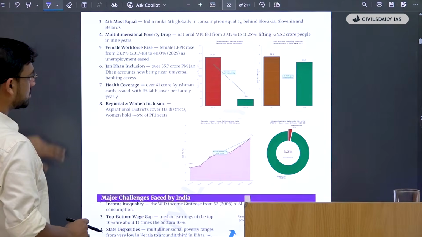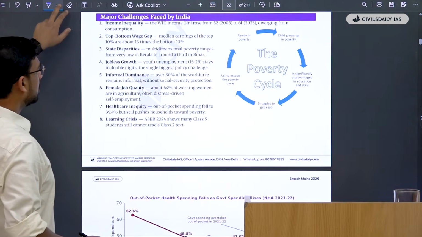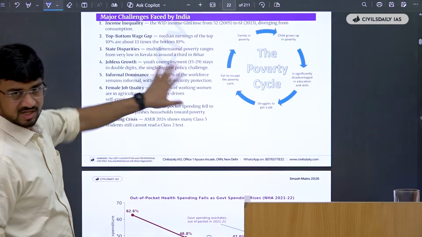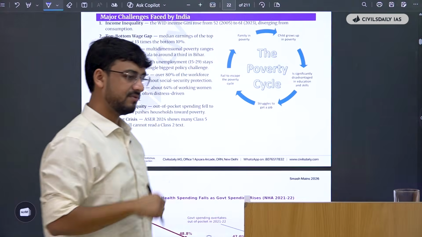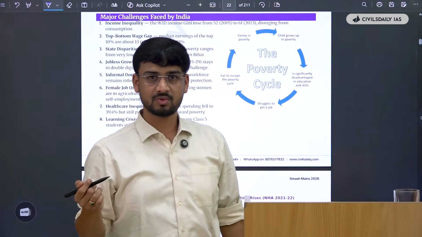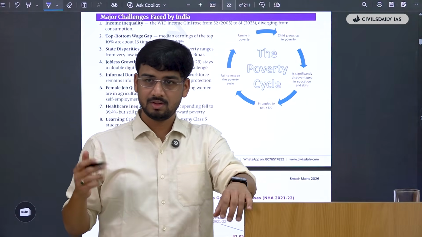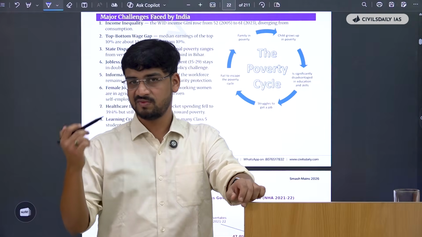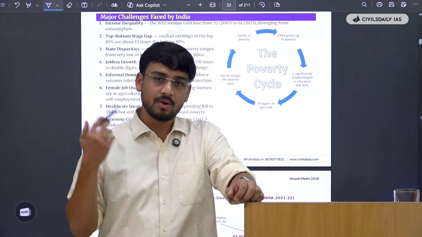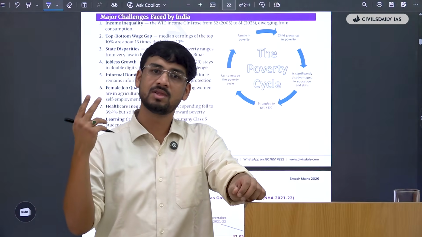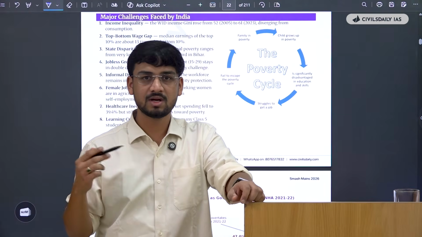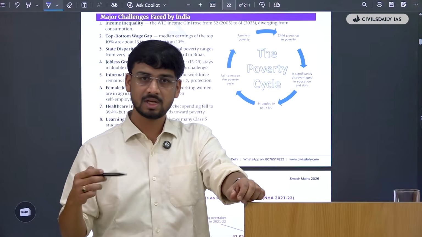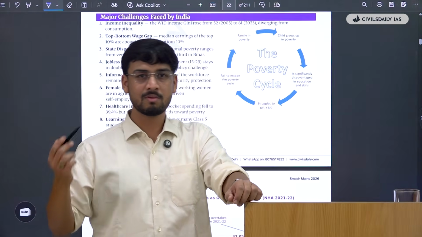Again, India's achievements, use them as value addition. Then you have the major challenges that are faced by India. So again, what are the challenges that India faces in inclusive growth that we have to write? Think of the challenges faced by different sections: the poor, the women, the marginalized. The problems they face in not being included in India's growth story are the problems of inclusive growth.